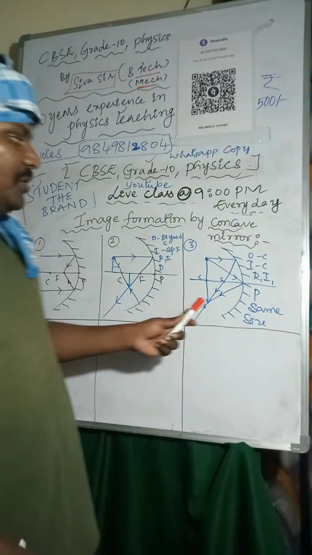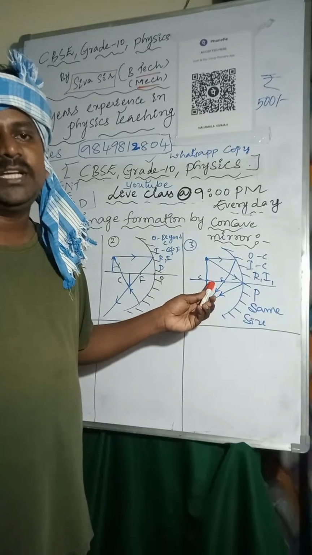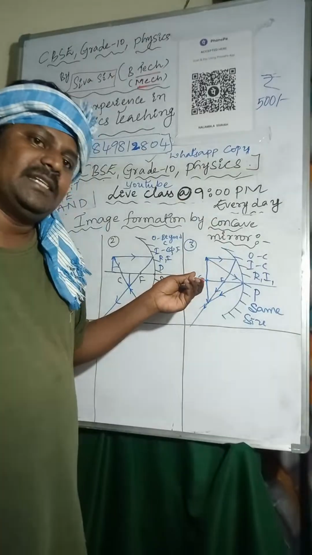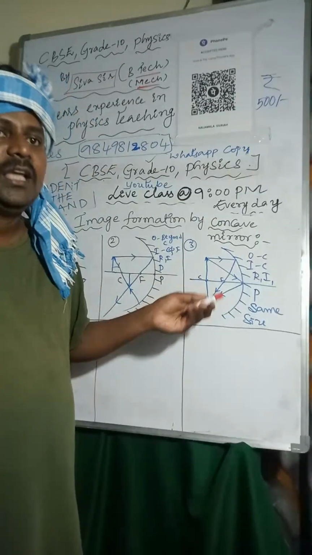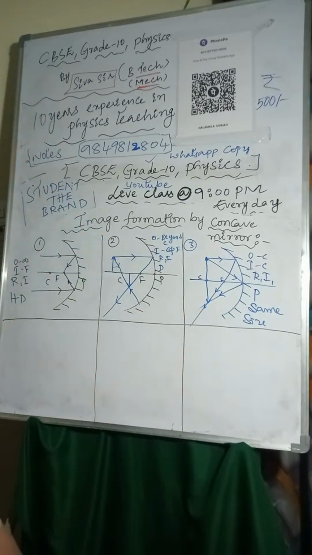The minimum distance between a real object and its real image in a concave mirror is 0, because object is placed at C, image also will form at C. So the minimum distance is 0. Next one, we are going to the fourth one, fourth image formation.